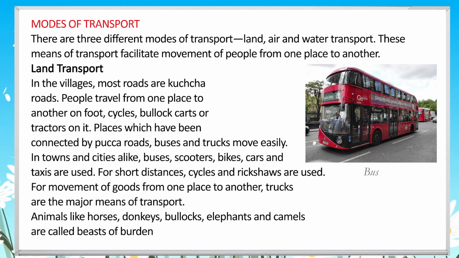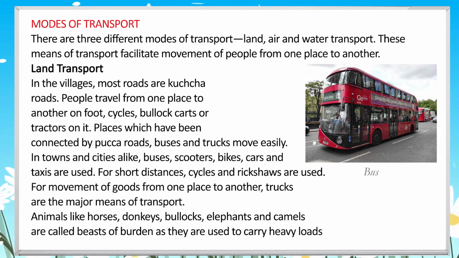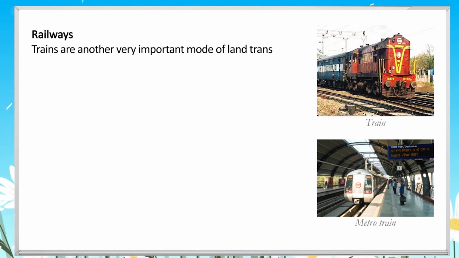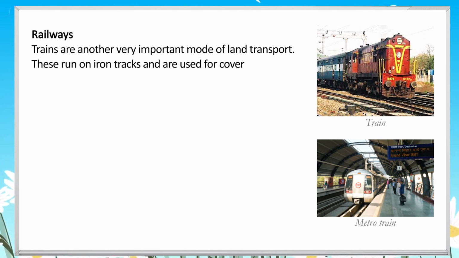Places which have been connected by pakka roads, buses and trucks move easily. In towns and cities alike, buses, scooters, bikes, cars and taxis are used. For short distances, cycles and rickshaws are used. For movement of goods from one place to another, trucks are the major means of transport. Animals like horses, donkeys, bullocks, elephants and camels are called beasts of burden as they are used to carry heavy loads for humans.